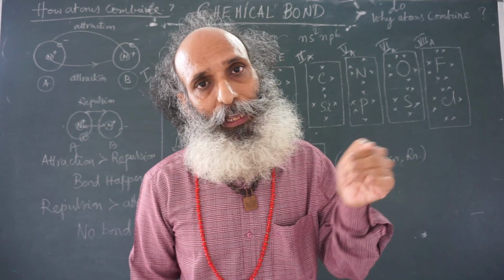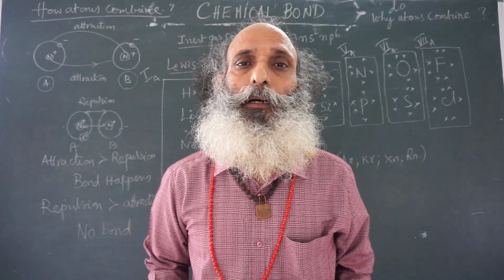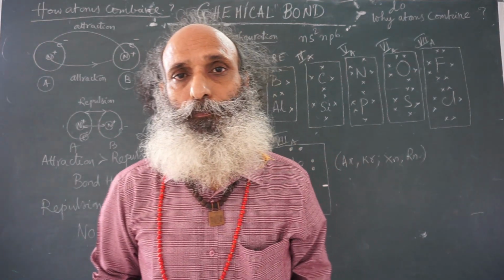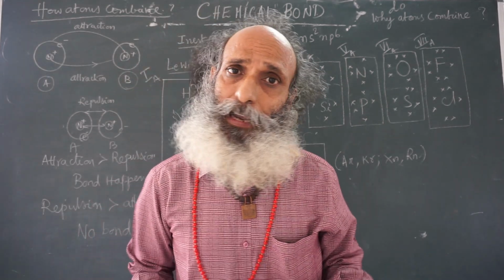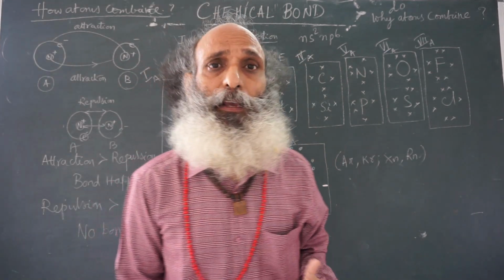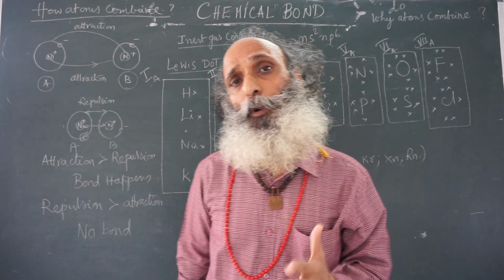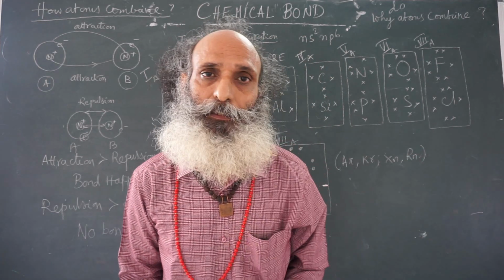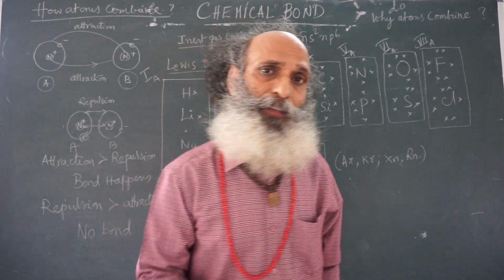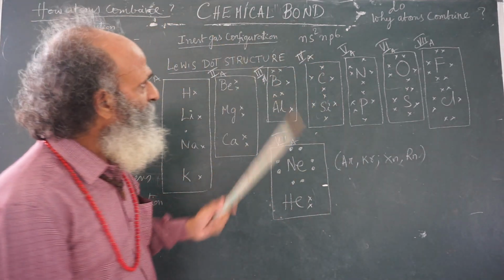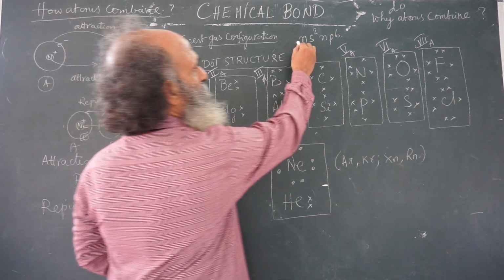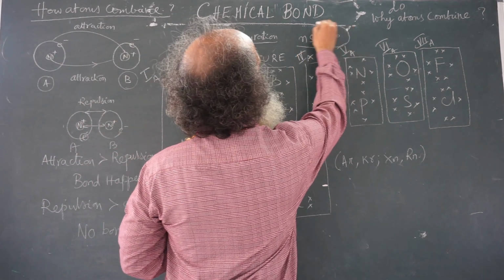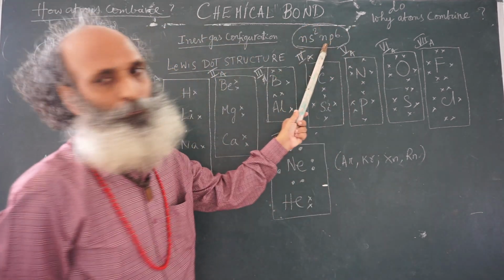Now, if we look deeply into the inert gases, let us recall the modern periodic law. The physical and chemical properties of elements are periodic functions of their electronic configurations. All the inert gases except helium have a general electronic configuration of ns2 np6.